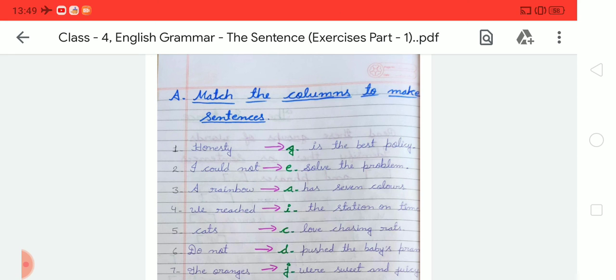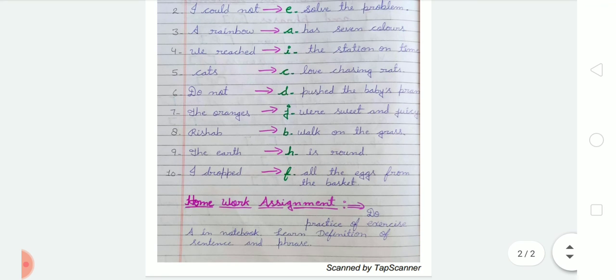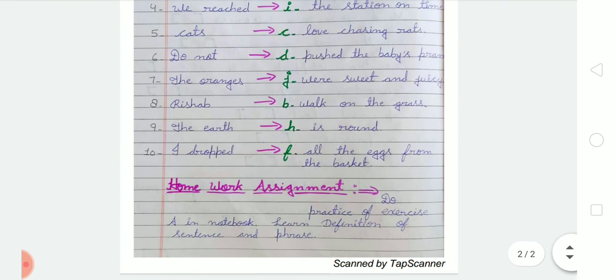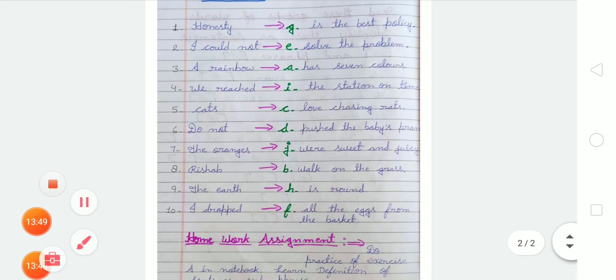Okay students, so that's it for today. Now your homework is to practice exercise A in the notebook and learn the definitions of sentence and phrase. Okay students, these are your homework, you have to do it. And that's it for today.